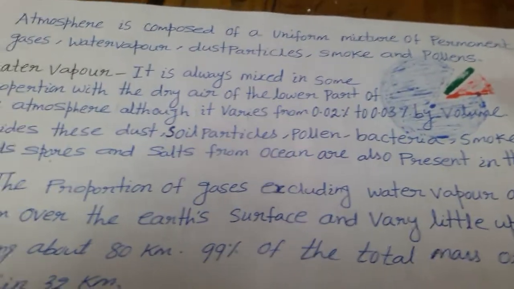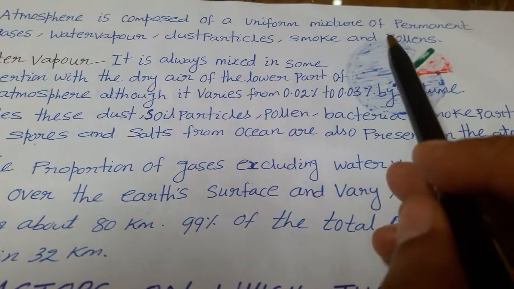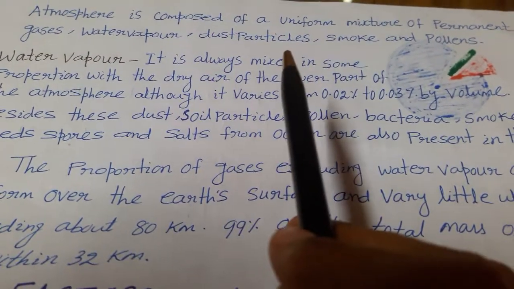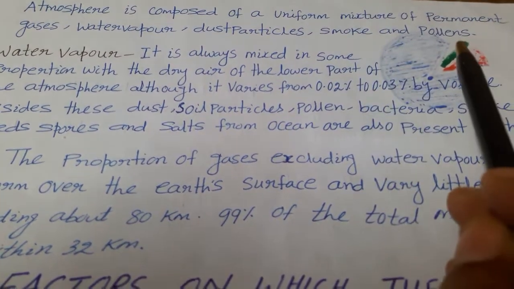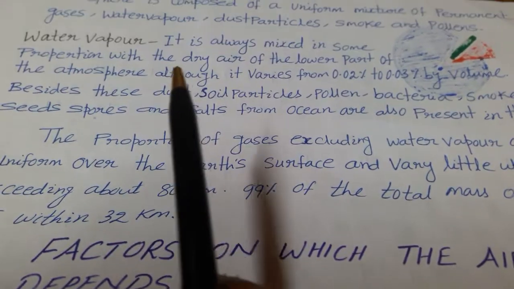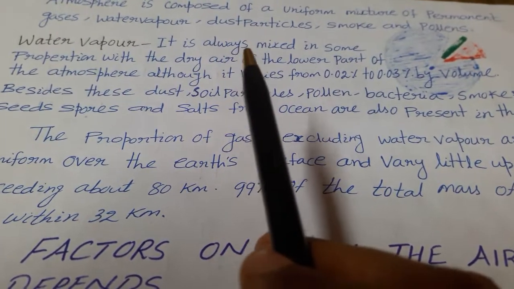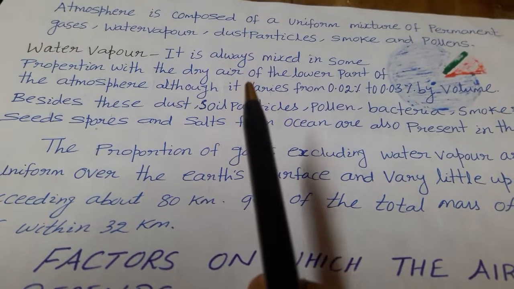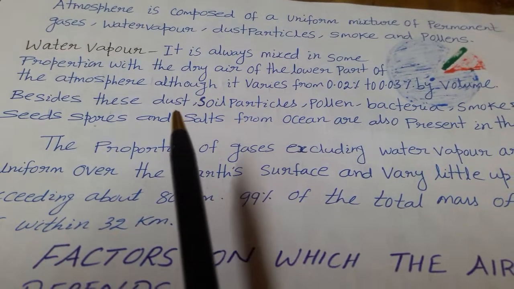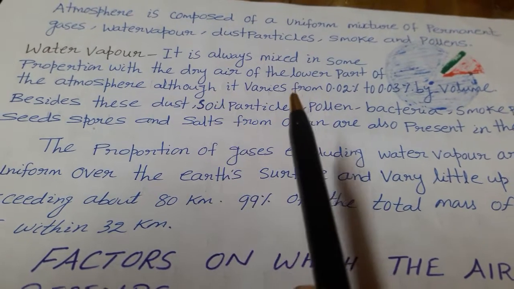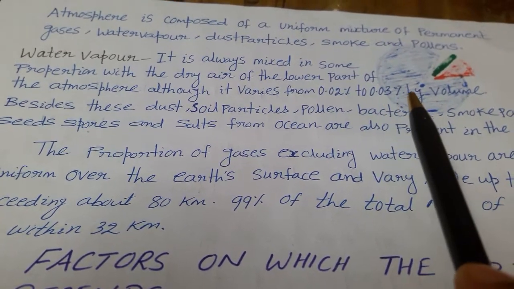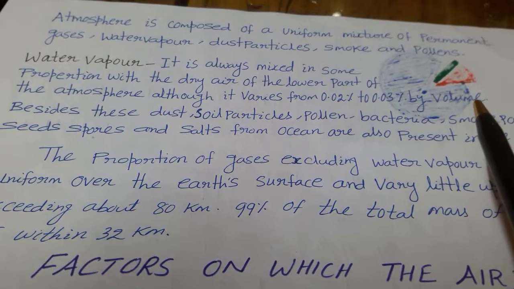Next one. Atmosphere is composed of a uniform mixture of permanent gases, water vapor, dust particles, smoke and pollens. Let's discuss water vapors. It is always mixed in some proportion with the dry air of the lower part of the atmosphere, although it varies from 0.02% to 0.03% by volume.